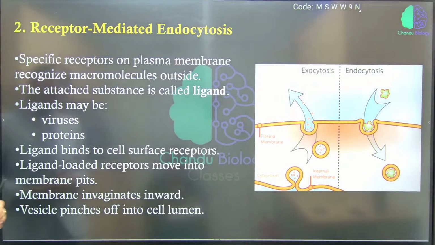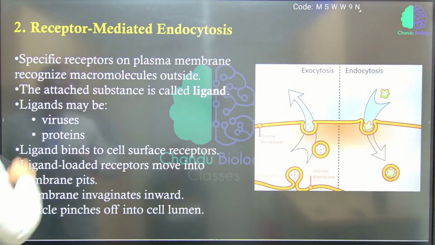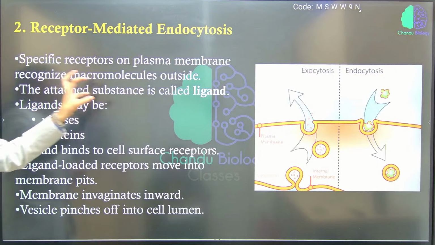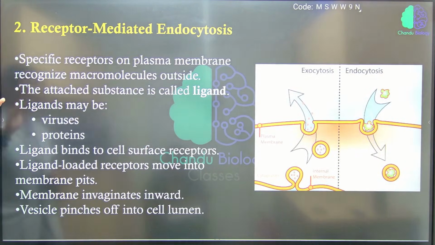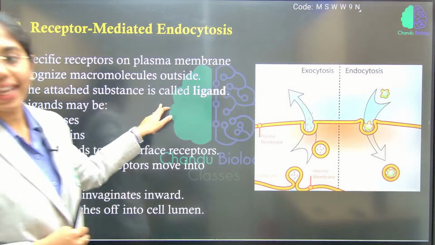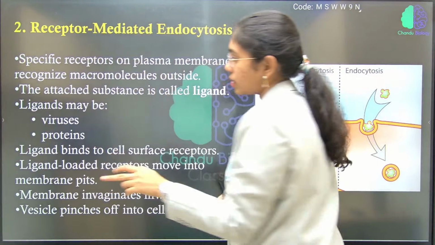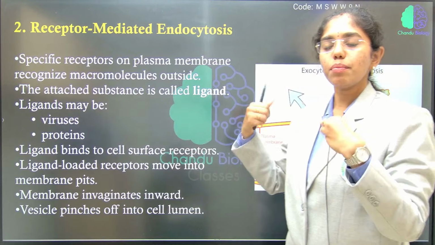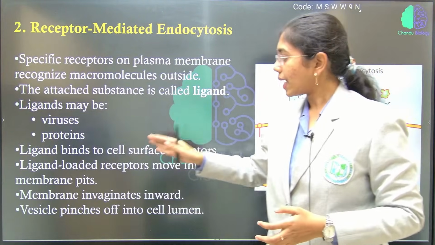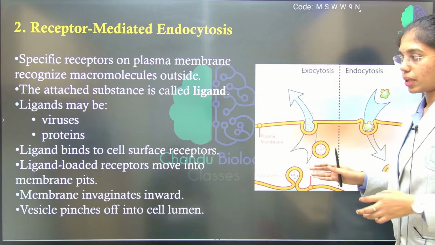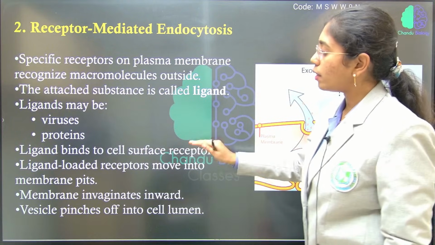Look here carefully. Specific receptors on the plasma membrane will recognize macromolecules which are present outside. The attachment of the substance is called as what? Ligand. That will bind to what? Receptors. Those ligands can be anything. It can be a virus, it can be a protein, it can be anything. The ligands will bind to the cell surface receptors. This is ligand loaded receptors.